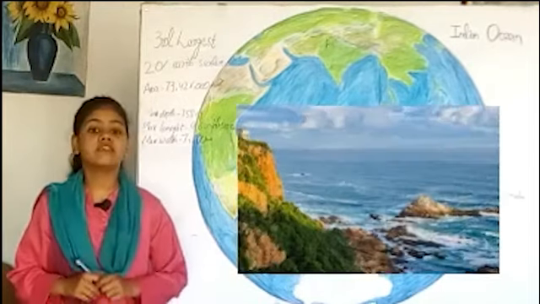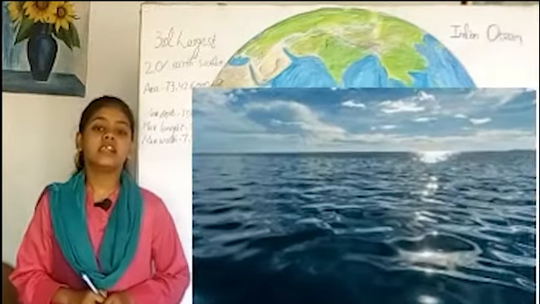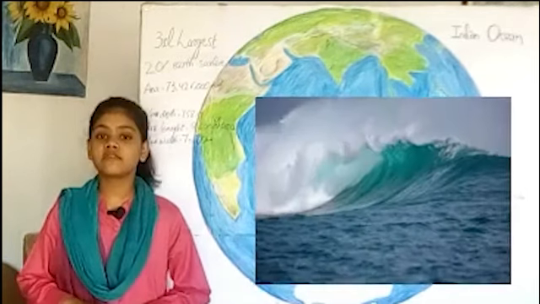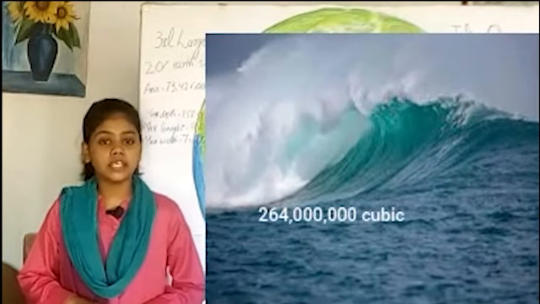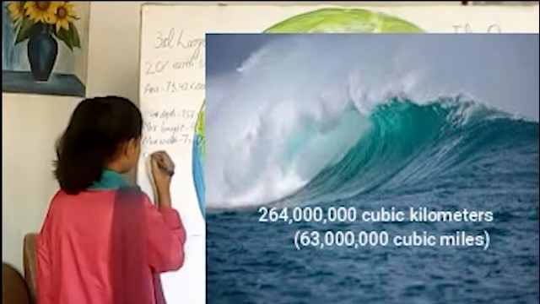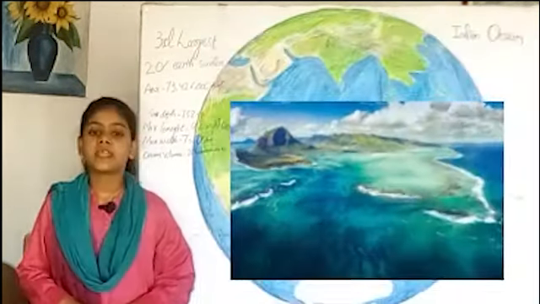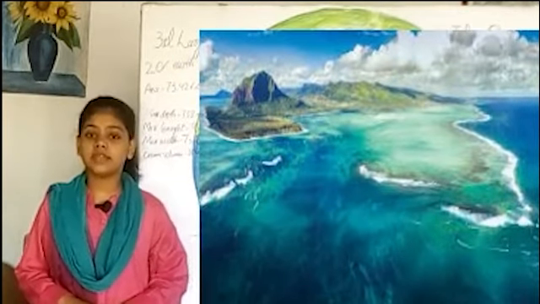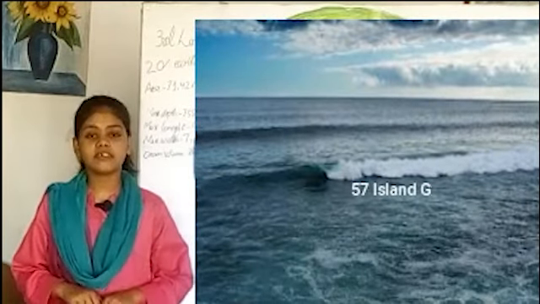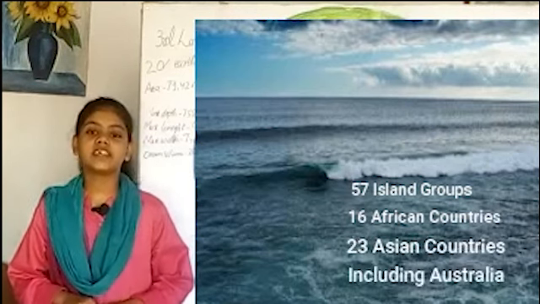The Indian Ocean is the warmest ocean in the world. It has the lowest oxygen content in the world, earlier known as Eastern Ocean. The Indian Ocean has the volume of 264 million cubic kilometers or 19.8% of ocean volume. The Indian Ocean is getting 20 cm wider every year. The Indian Ocean connects 57 island groups, 16 African countries, 23 Asian countries and Australia together and is a very important hub.